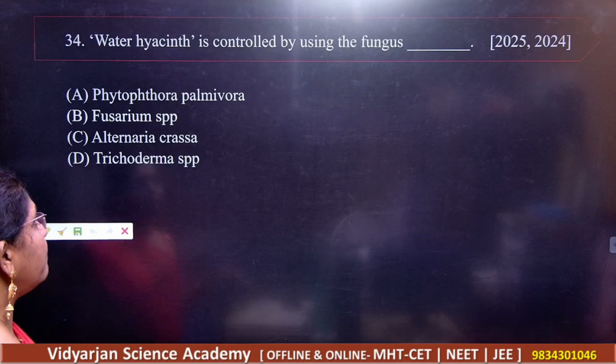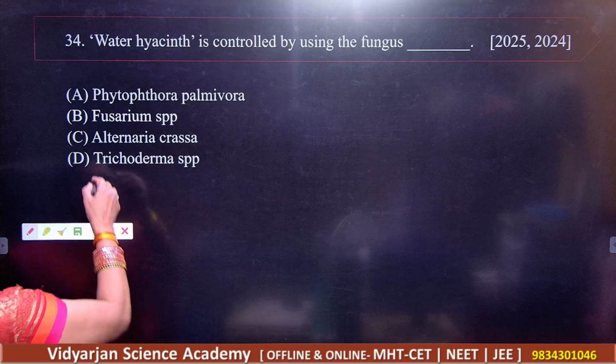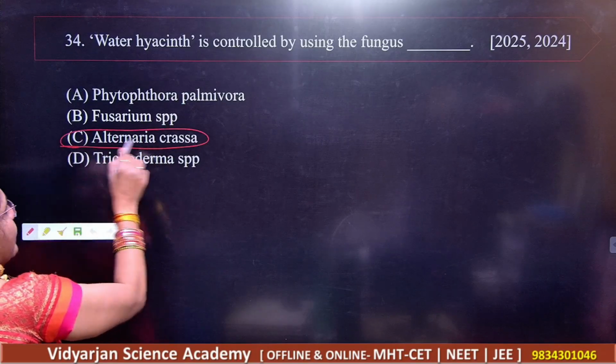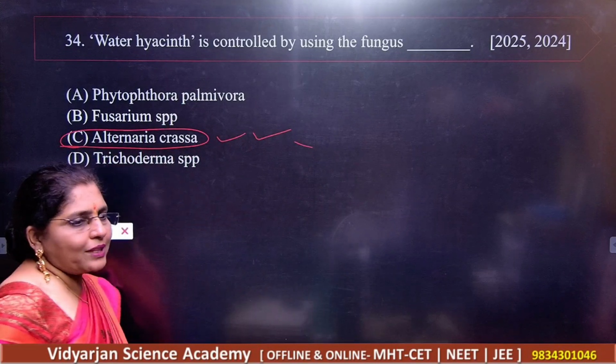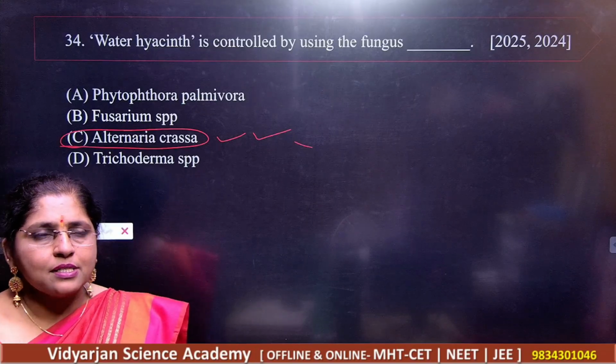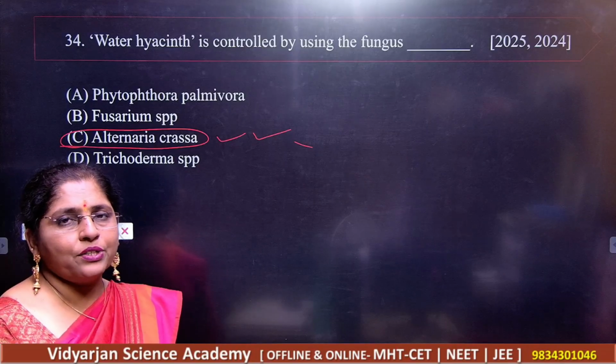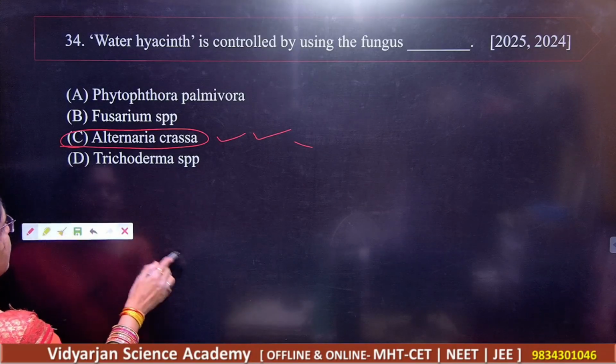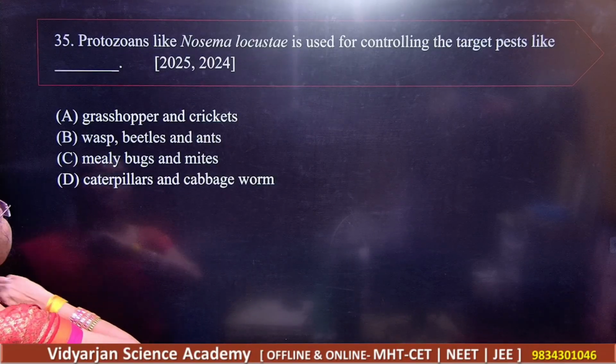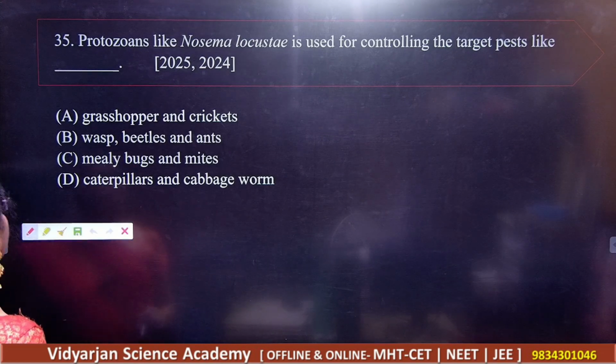Trichoderma is also a fungus. So your correct answer here is Alternaria crassa. You know that Alternaria is a fungus which can be used to control the water hyacinth on the water surface.